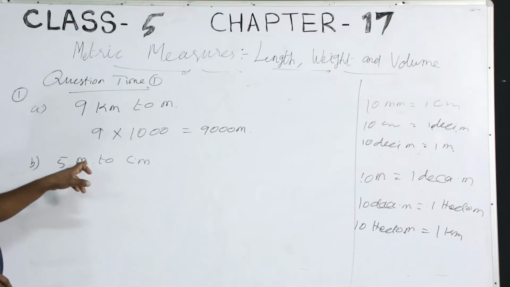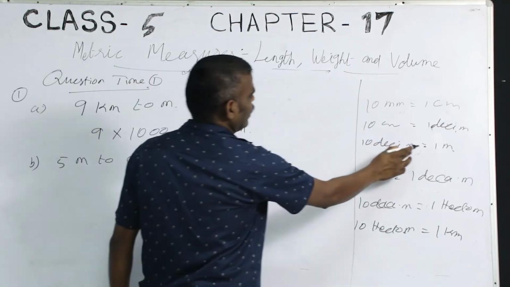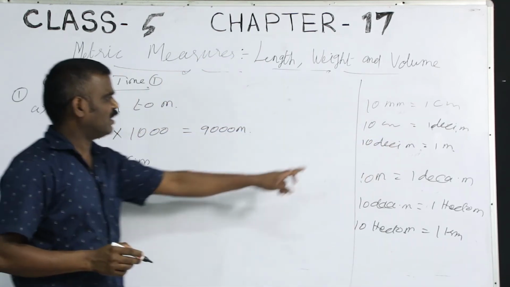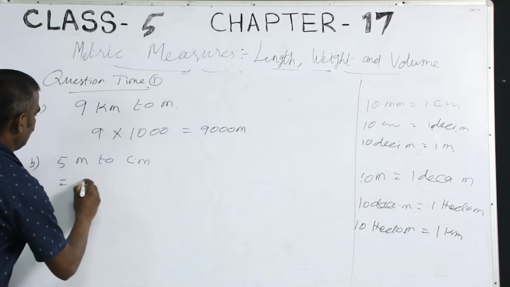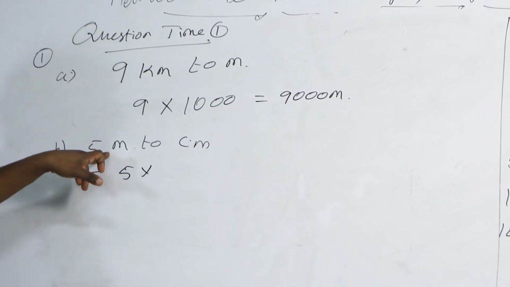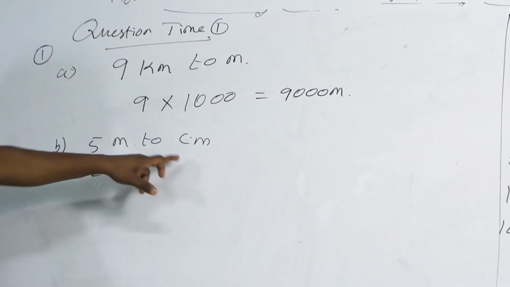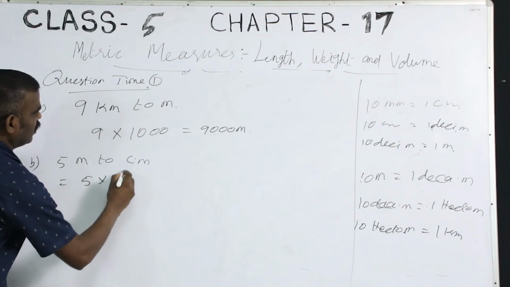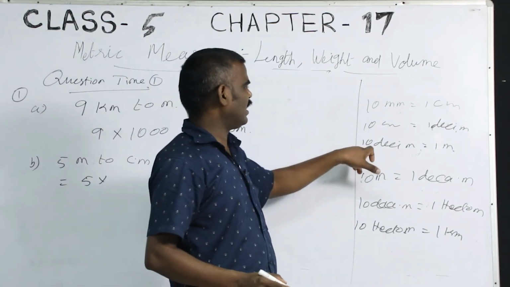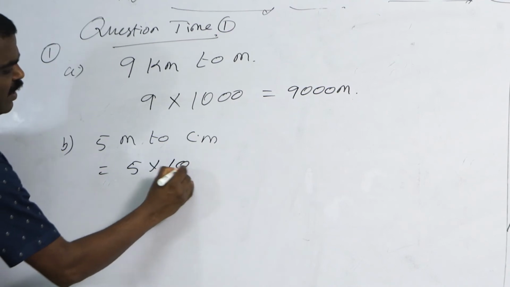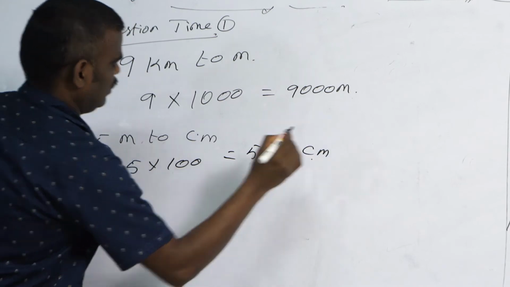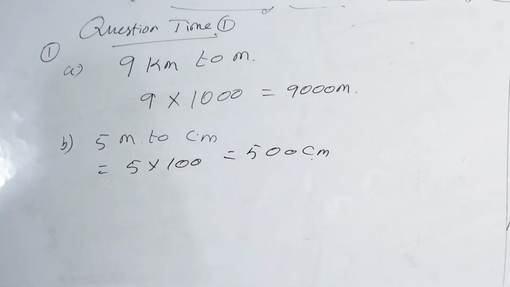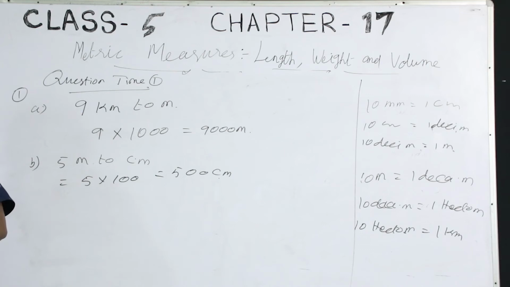Now, meter to centimeter. Meter is here, centimeter is here. How many tens are there? There are 2 tens, right? So, 5 into, because meter is bigger, centimeter is smaller. Understood? So, 5 into how many? How many centimeters? 10 into 10, 100. 100 centimeters equal 1 meter. So 5 into 100, how much? 500. 500 centimeter. Understood?